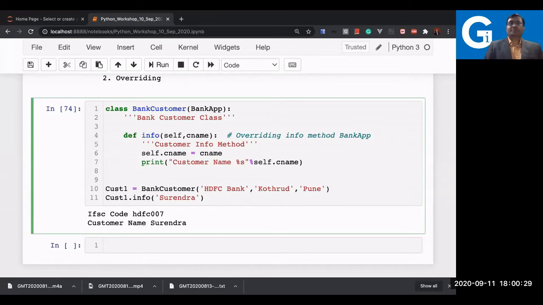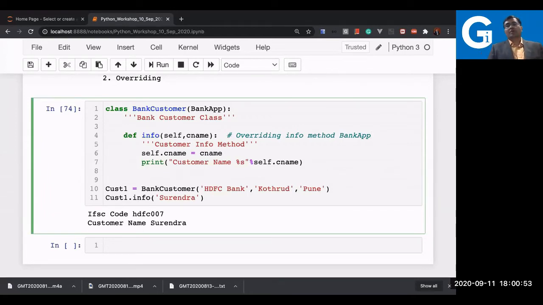Python is giving you a solution. It's not like you cannot override. After overriding, you should know how to still access it. Yes, there's a solution. Although you override, you can still access your parent info method by calling it manually. Now here you need to call it manually. By default, it accesses the local method.